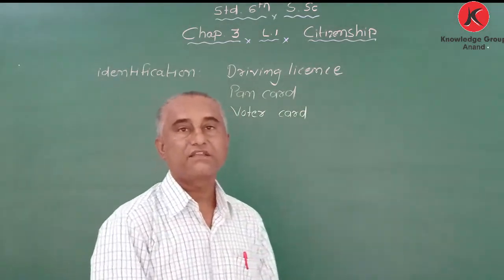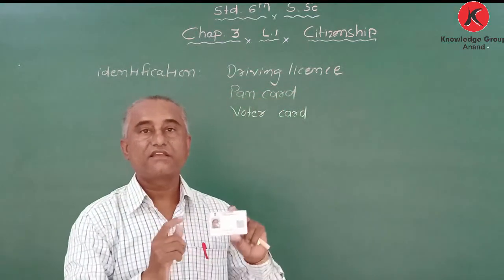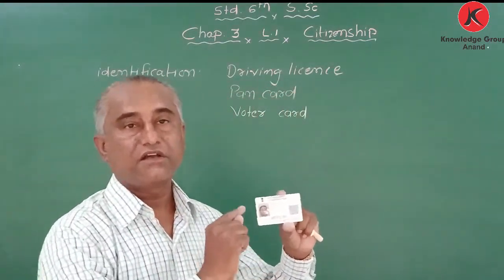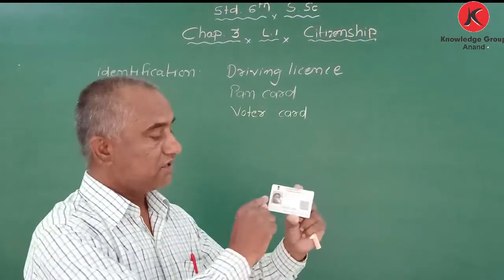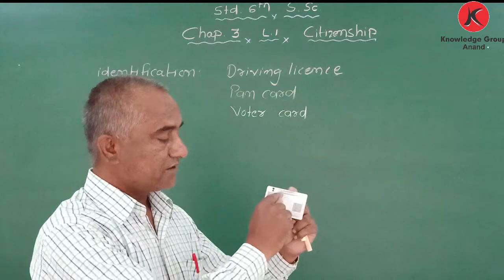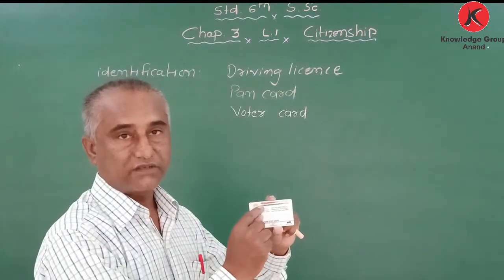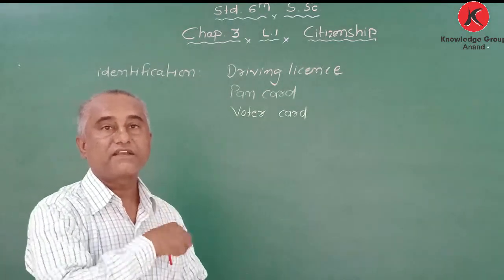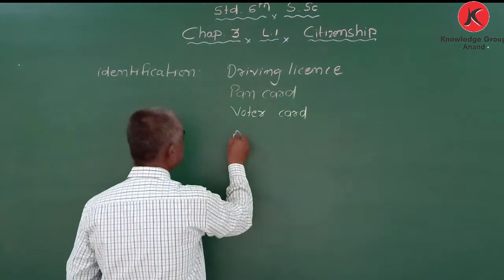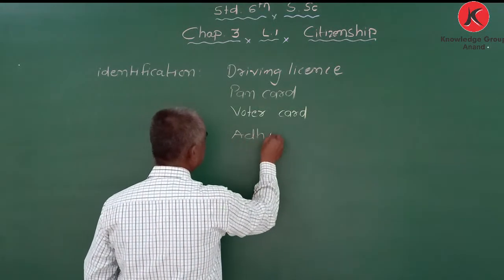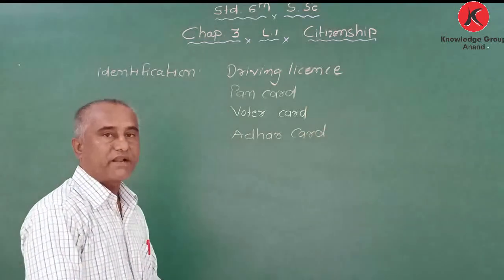One more important thing is the Aadhaar card. Here numbers are given in 12 digits. And my dear students, here the photograph is given, the name is given, and behind it the address is given. So that proves that we are Indian. So got it, my dear students?